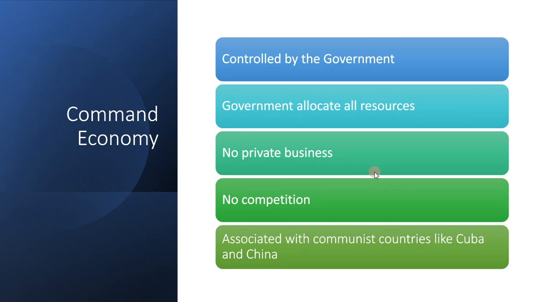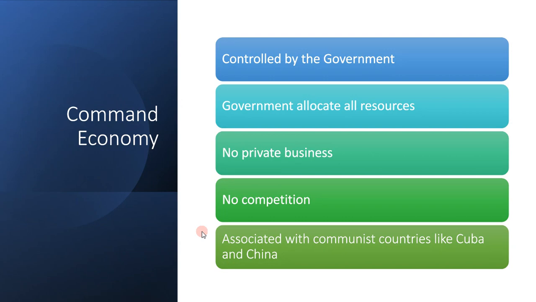Okay, so we're moving on to the economic systems. Firstly, we're going to look at the command economy. These are the characteristics of a command economy. It's controlled by a government. The government allocates all resources, so they distribute all resources by themselves. There are no private businesses, no competition, and it's usually associated with communist countries like Cuba and China.